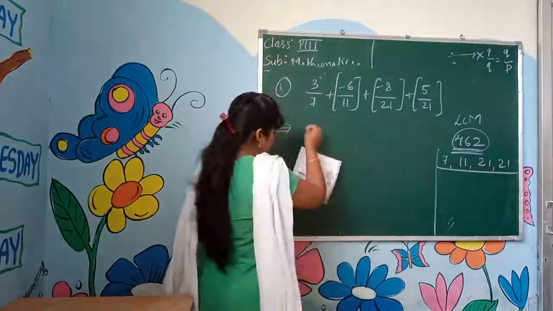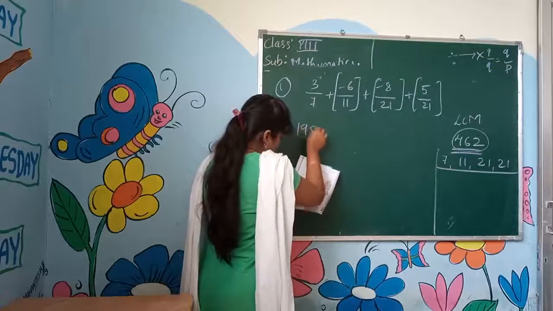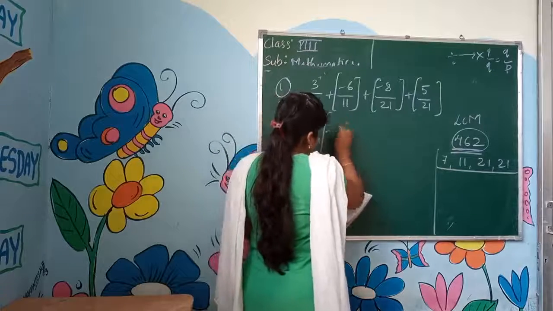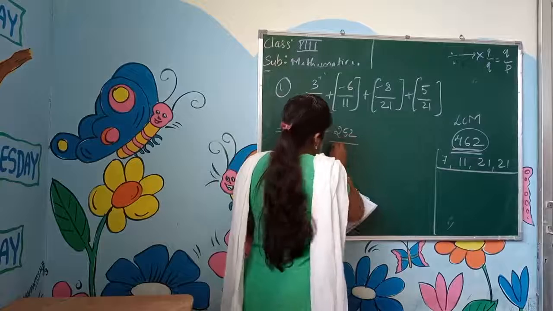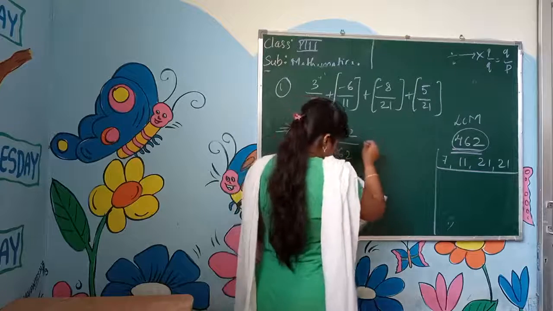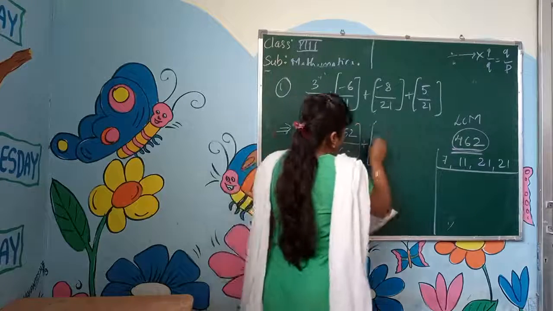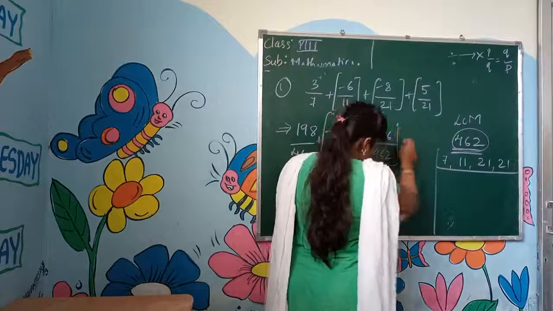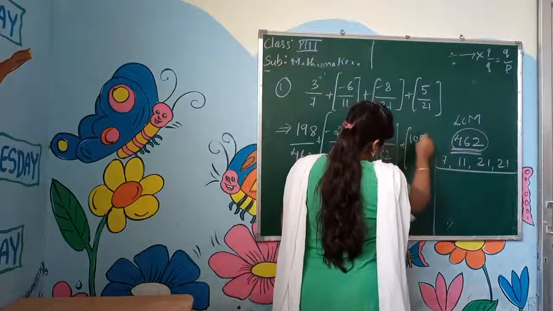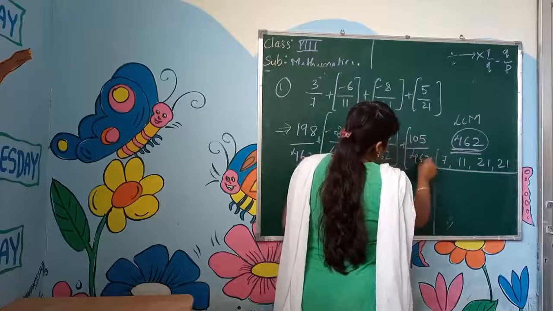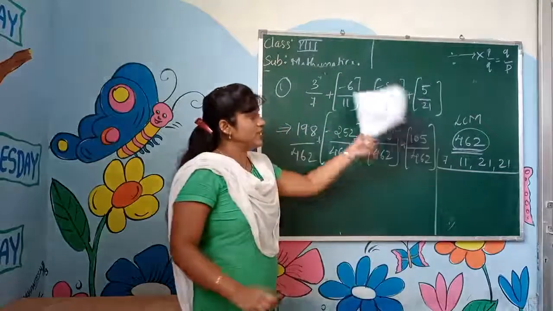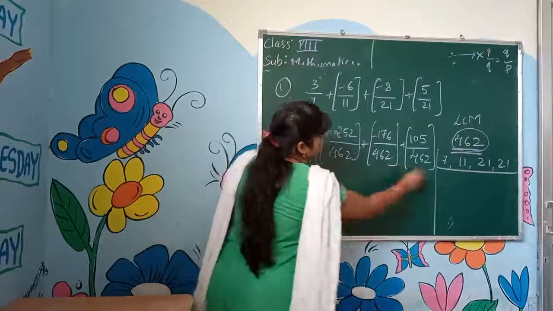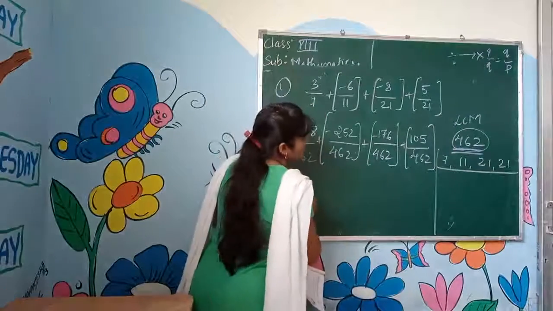After seeing, we got the answer 198 divided by 462 plus minus 252 divided by 462 plus minus 176 divided by 462 plus 105 divided by 462. After doing all that, we get this. After that, the denominator will be the same now.